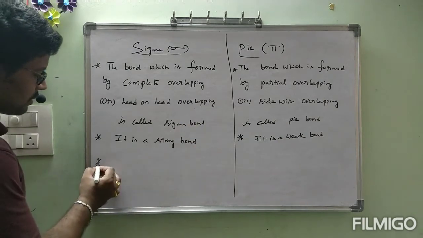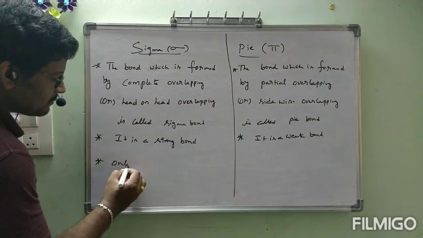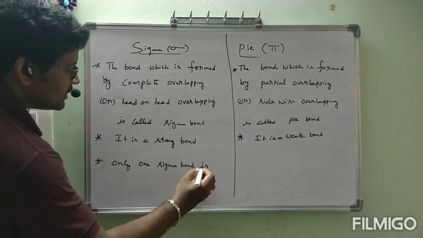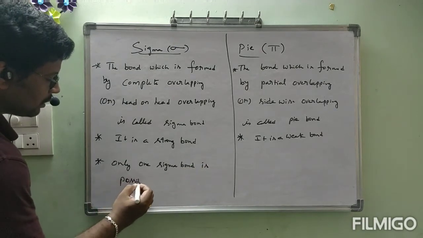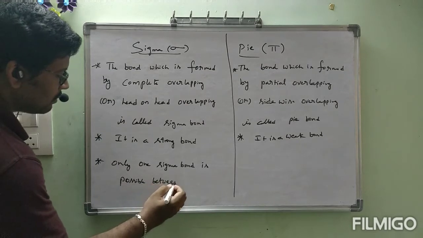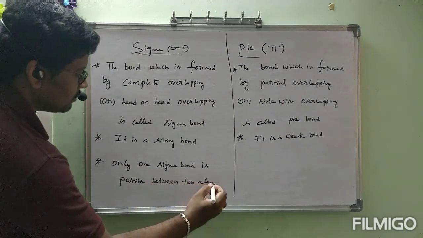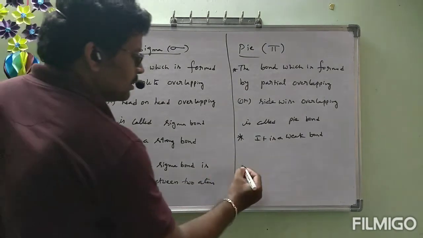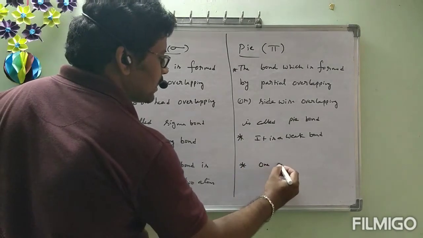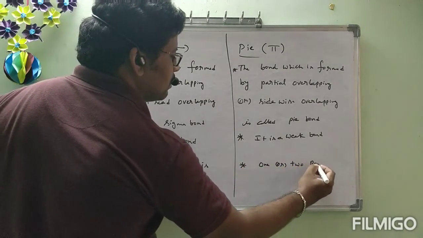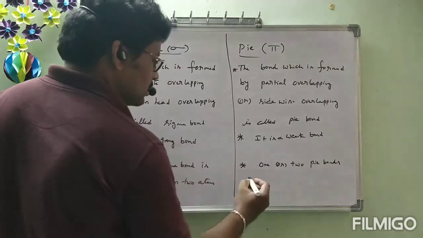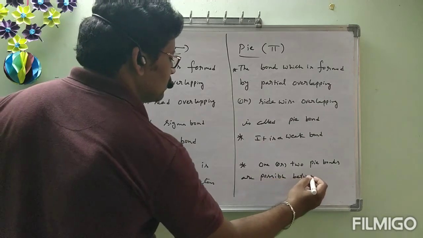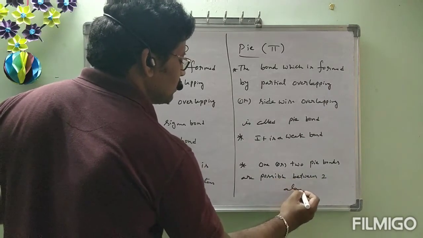Third one: only one sigma bond is possible between two atoms.